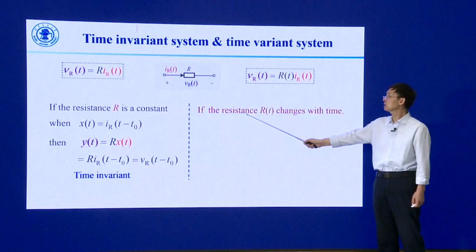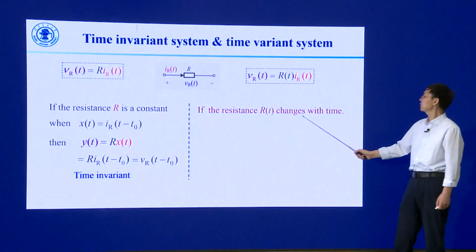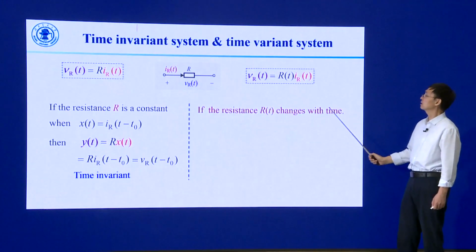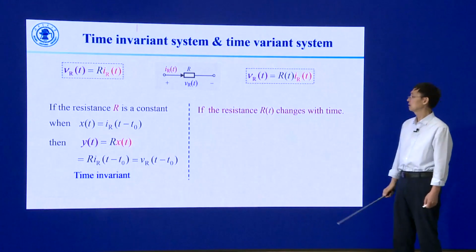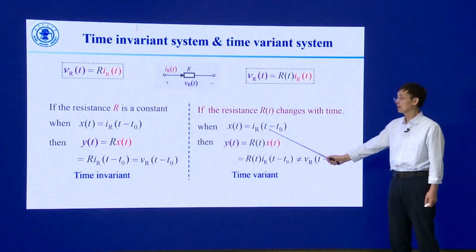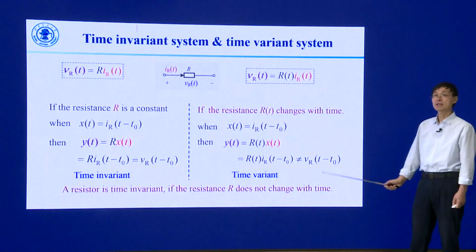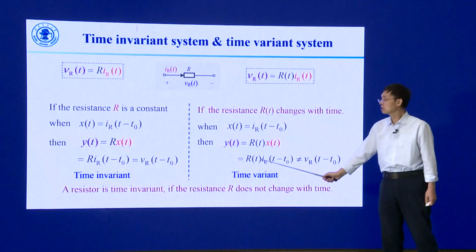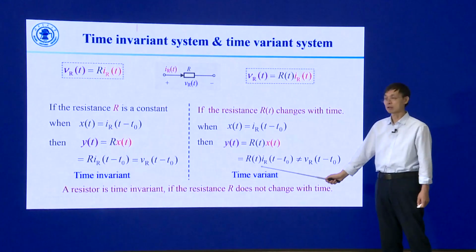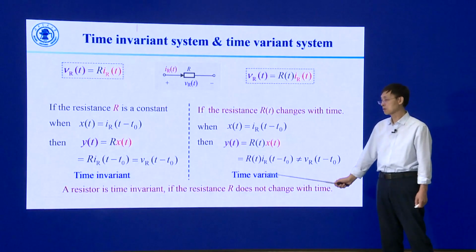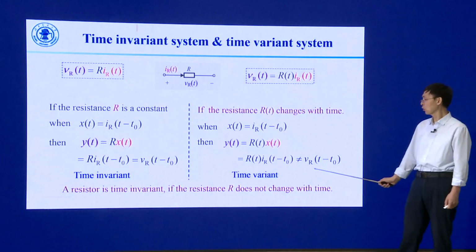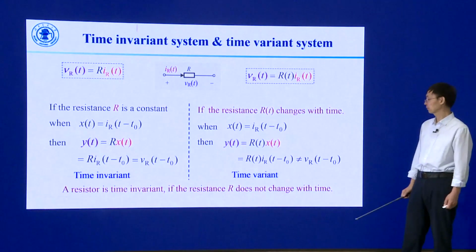If the resistance R changes with time, its value is R of t, we can find the system is time variant. In summary, a resistor is time invariant if the resistance R does not change with time.